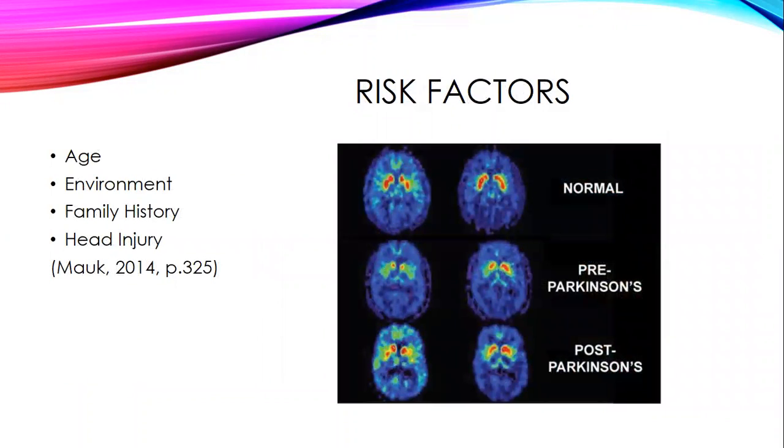The biggest risk factor for Parkinson's disease is age. The older the person is, the greater the risk. The disease typically peaks at age 80. Environmental factors have also been associated with this disease. These include pesticide exposure, prior head injury, rural living, beta blocker use, agricultural occupation, and drinking well water. Family history is also a risk factor.